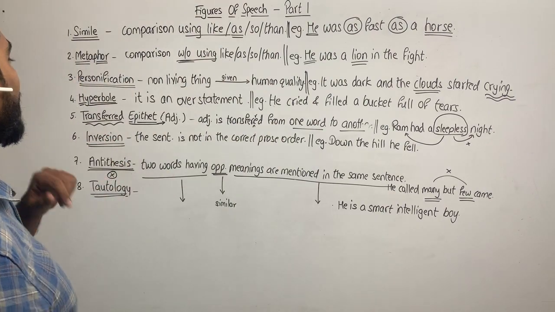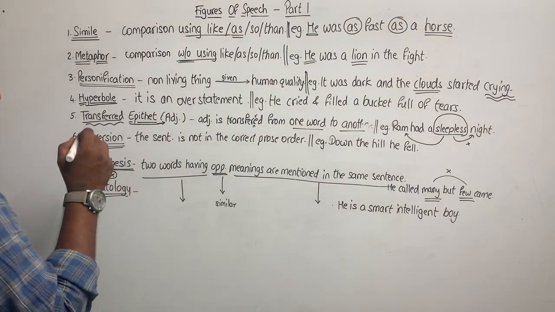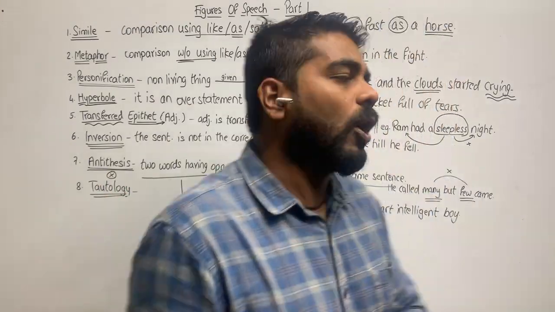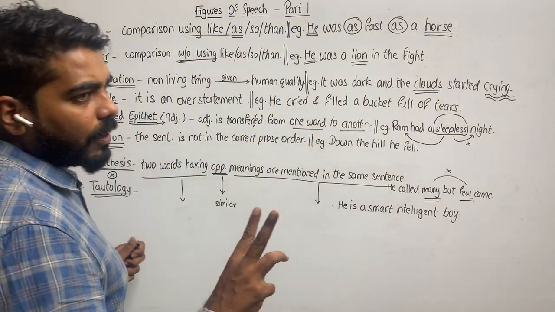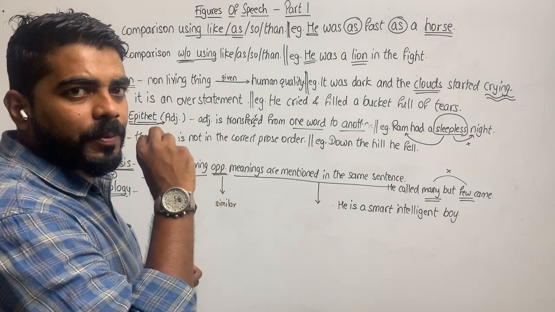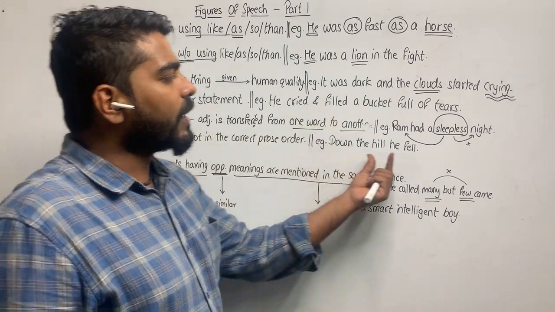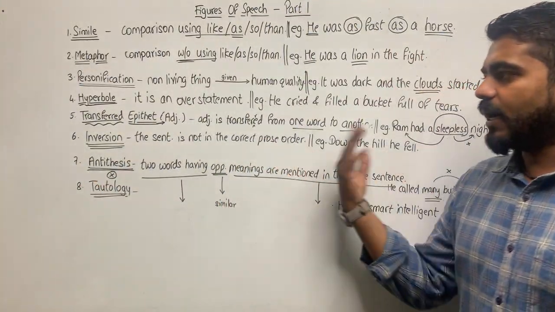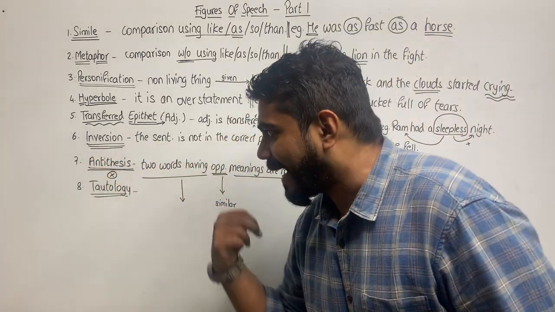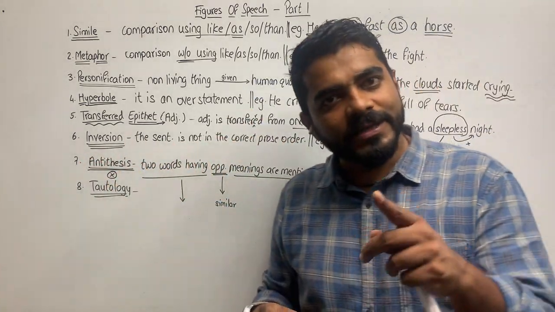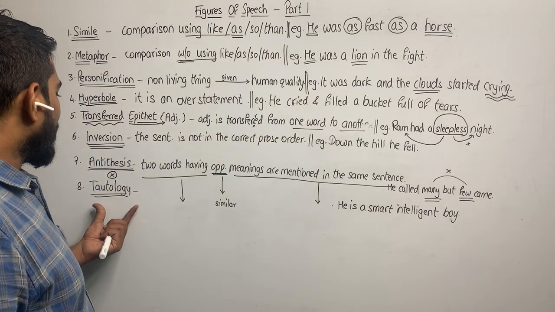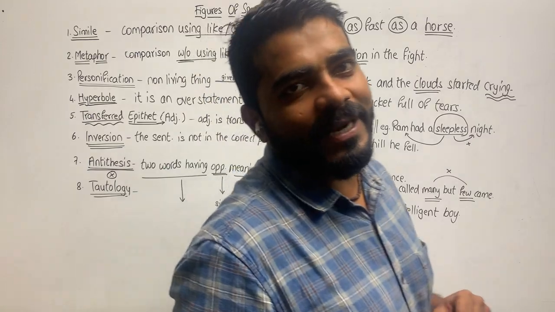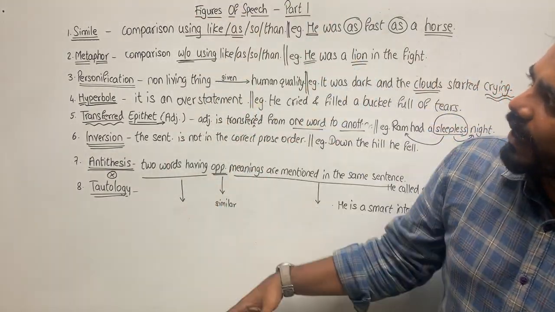Alright. The next one is inversion. In inversion, the sentence is not in a proper prose order. It is not in the correct prose order. The order may be inverted. It may not be like a proper prose sentence. Like down the hill he fell. The actual order should be he fell down the hill. So this is the difference. Next is antithesis. Two words having opposite meanings are mentioned in the same sentence. And following that is tautology. Two words having similar meanings are mentioned in the same sentence. So this is part 1 of figures of speech.